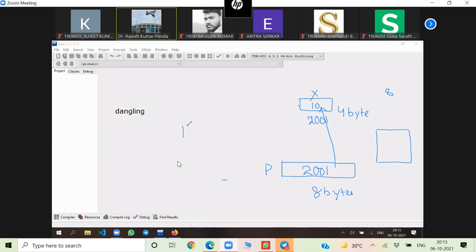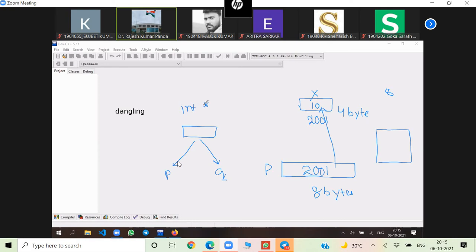Suppose this is a memory which is pointed to by two pointers. Two pointers are pointing to this memory location, P and Q. Suppose I write like this. How the memory will be allocated, I'm writing here.